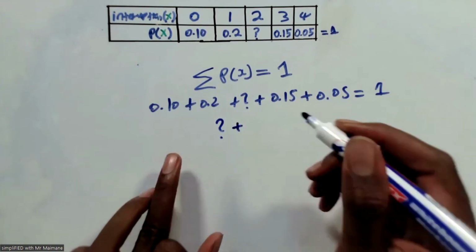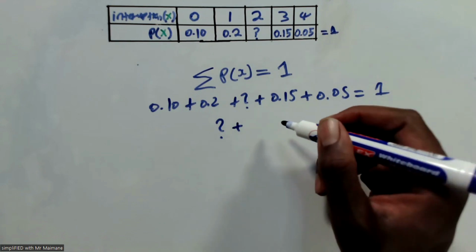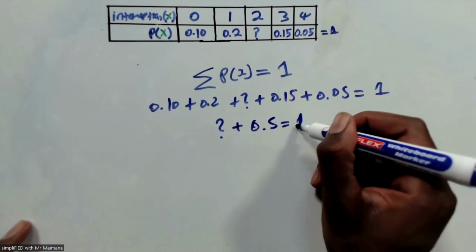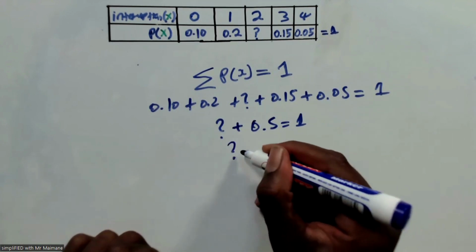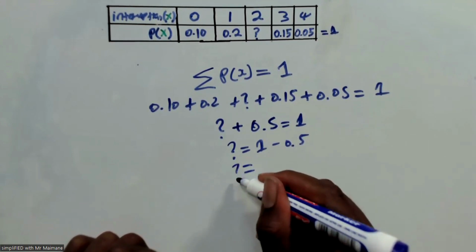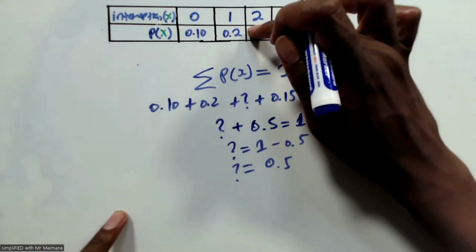Question mark is plus, if I add all those things here, I will have 0.1 plus 0.2 plus 0.15 plus 0.015 plus 0.05. This is going to give me 0.5, is equals to 1. Meaning my question mark is going to be 1 minus 0.5. Therefore, my question mark is going to be 0.5. So the value that I'm missing there is equals to 0.5.